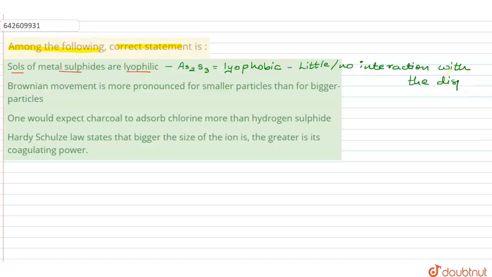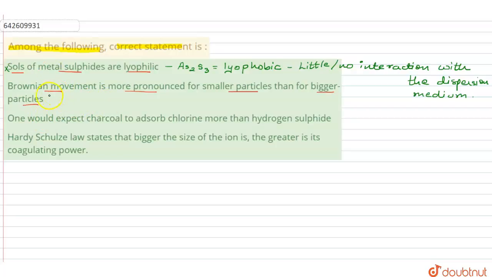The metallic sulfide particles would be the dispersed phase particles. I hope you understood that. So the first statement is absolutely wrong. The sols of the metal sulfides would be lyophobic. Now let us go to the second statement. It says that the Brownian movement is more pronounced for smaller particles than for bigger ones. Okay, fine. Now, what about the Brownian movement?